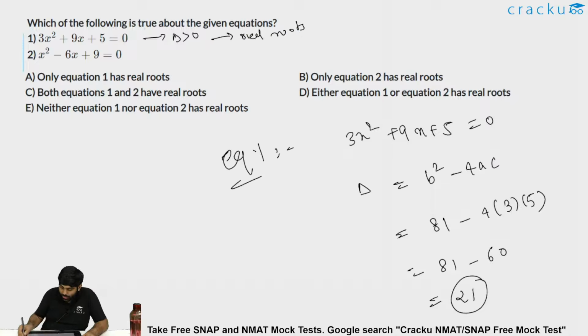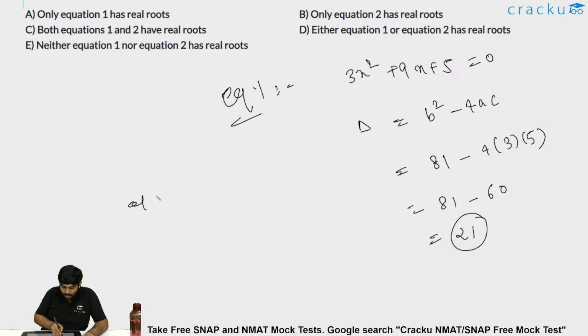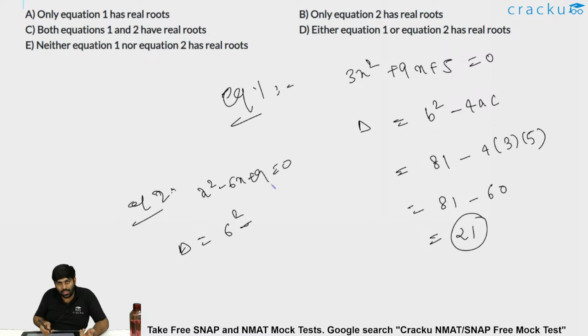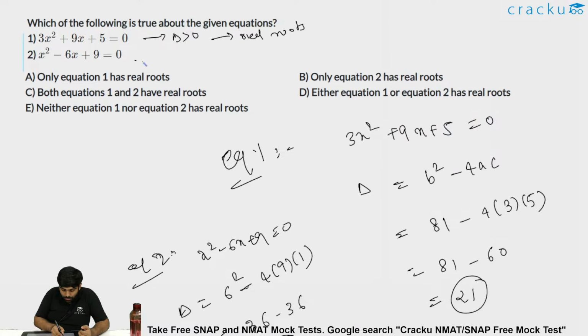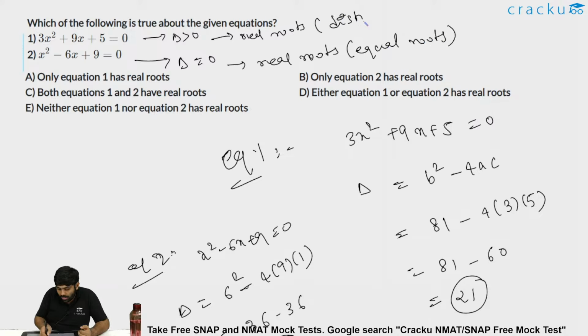Similarly, let us deal with equation 2 as well, which is x square minus 6x plus 9 is equal to 0. Again b square, which is minus 6 square, is nothing but 6 square minus 4 into 9 into 1, which is 36 minus 36, which is equal to 0. So here discriminant is equal to 0, but still real roots, but equal roots. That is alpha equal to beta. But here in the first case it is distinct roots.